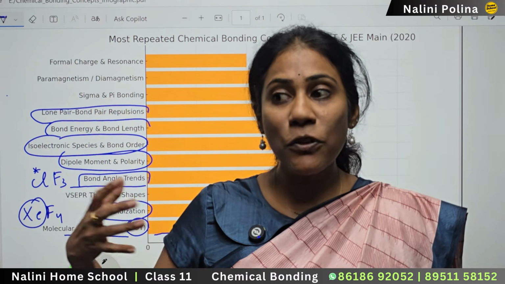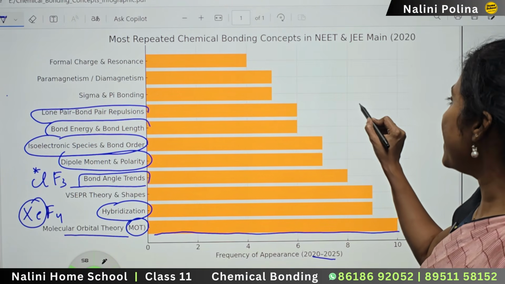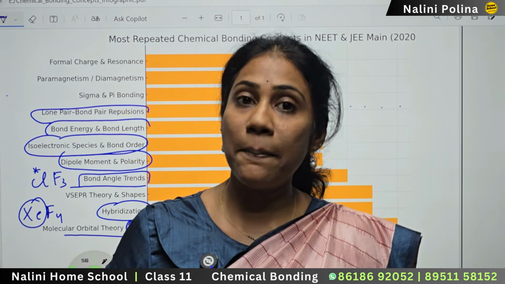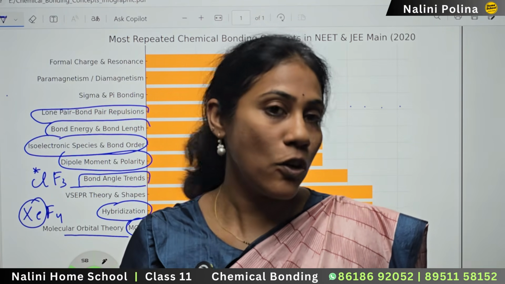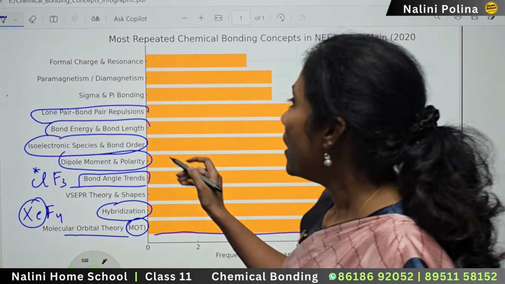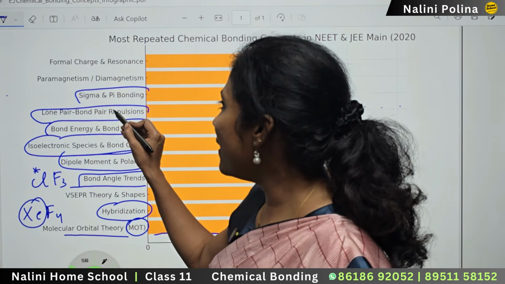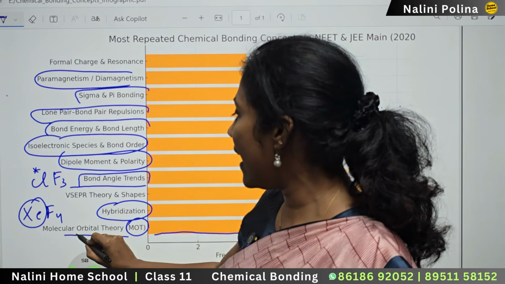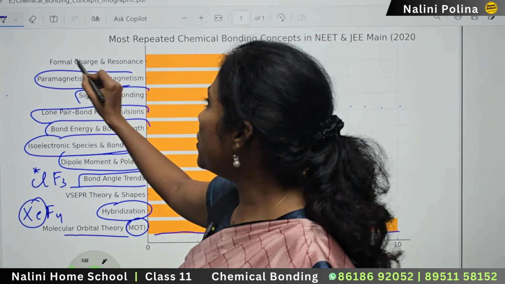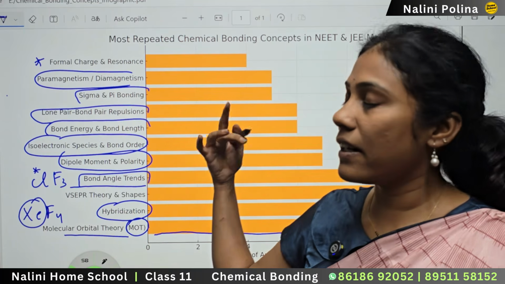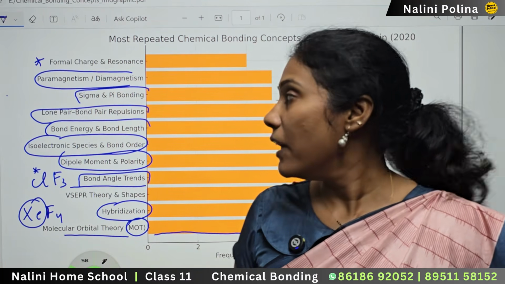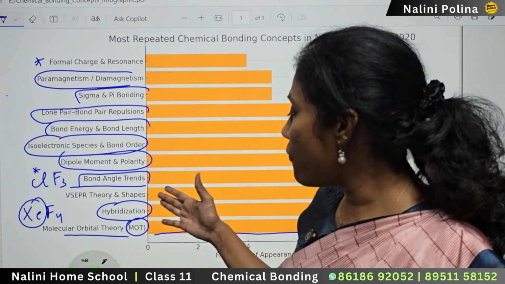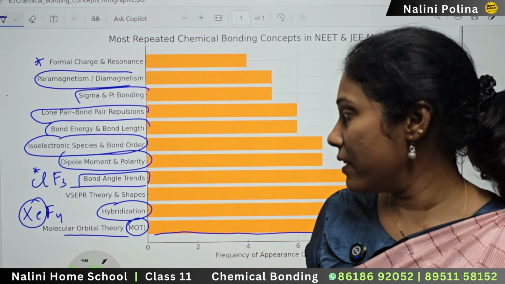Like they'll give you a set of compounds, and they'll ask you which one has got how many lone pairs, which one has got the highest number of lone pairs, and this kind of questions are also very common from the chapter. Okay, sigma and pi bonding, and paramagnetism and diamagnetism. Again, you can decide this with the help of MOT. Okay, formal charge and resonance is the least asked concept. So these were the different concepts the NEET and JEE examinations have focused on in previous years' papers.